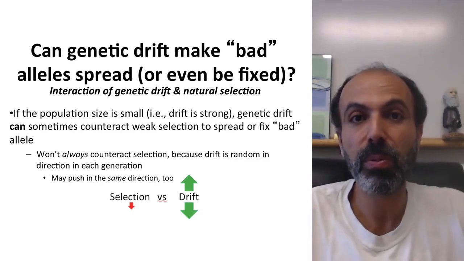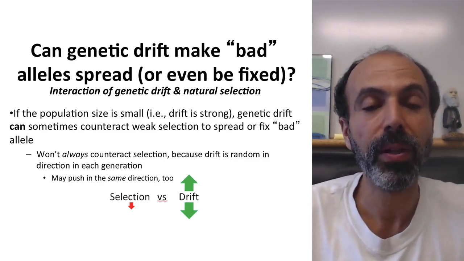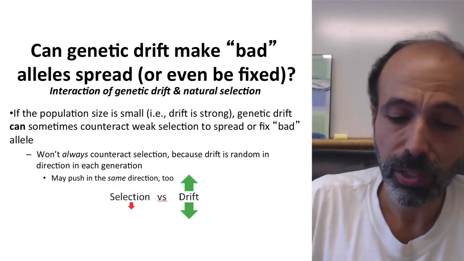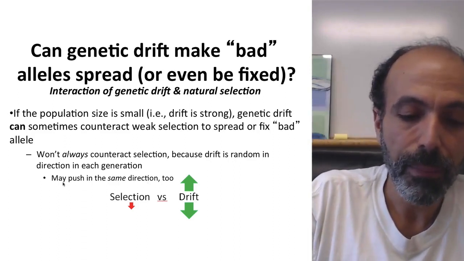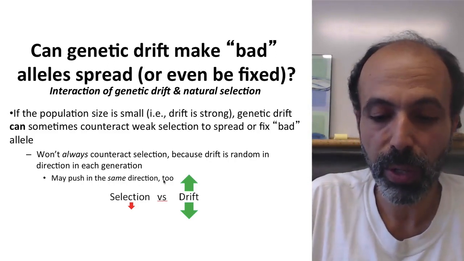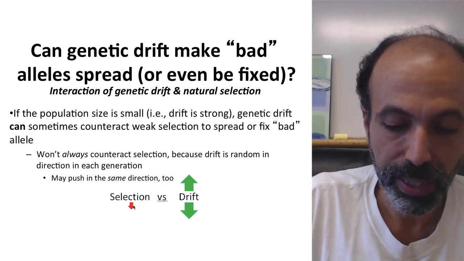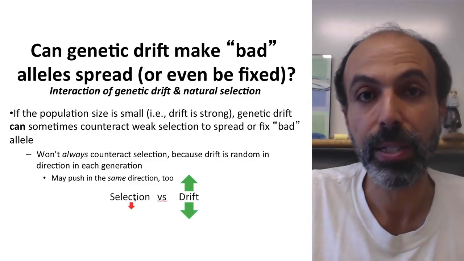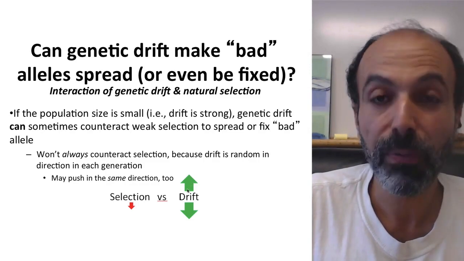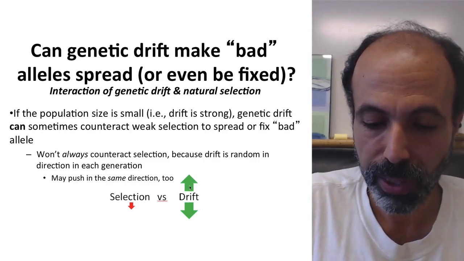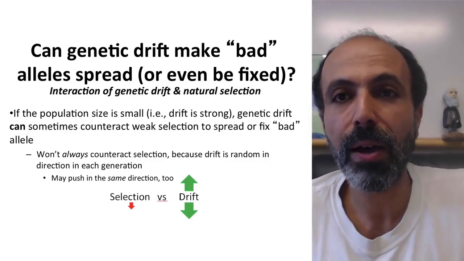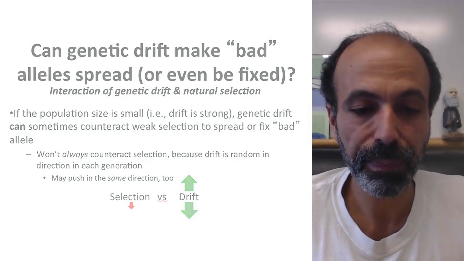Now, it won't always do it, because remember, drift is a random force, right? That'll sometimes make alleles go up in frequency, sometimes make them go down. And so drift is actually random, but it may cause bad alleles to fix, but it may also push in the same direction as selection. So imagine selection is this constant force pushing down. Let's say it's a bad mutation. Selection is a constant force pushing the allele frequency down. Drift, if it's strong, will be a random force, sometimes pushing it up, sometimes pushing it down. Well, let's look at what happens when you have strong drift and weak selection.